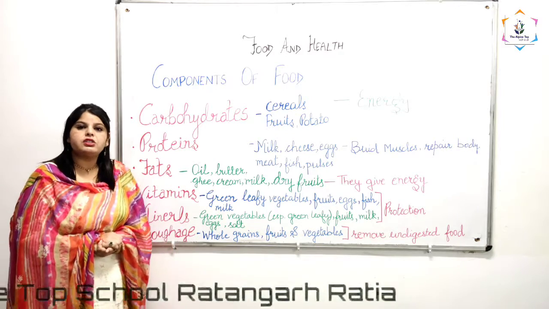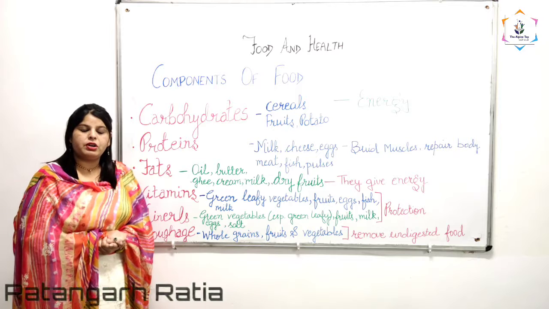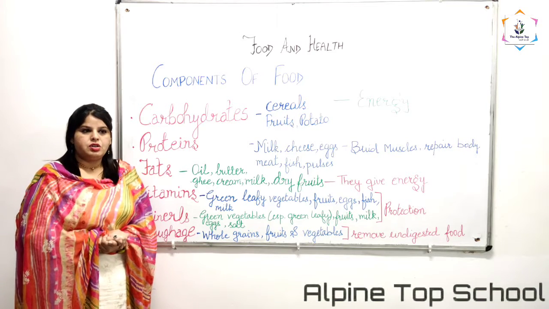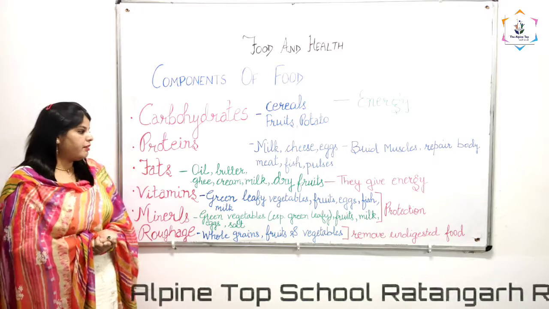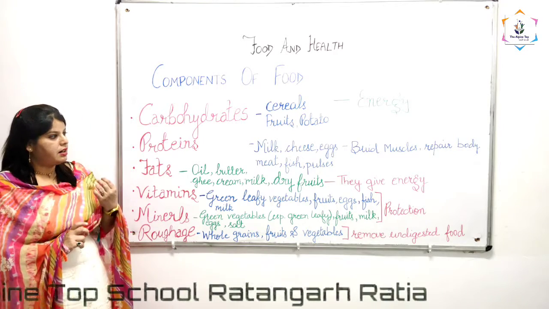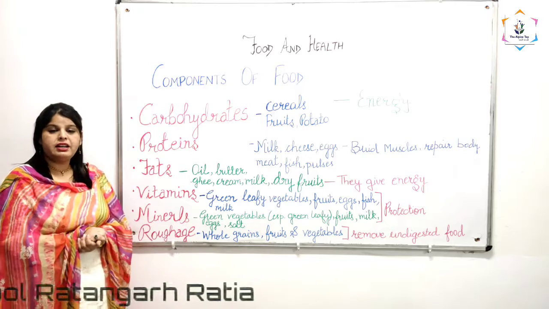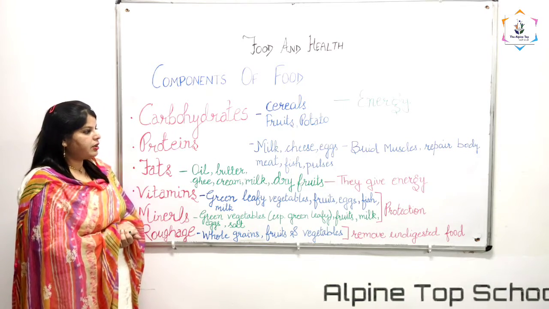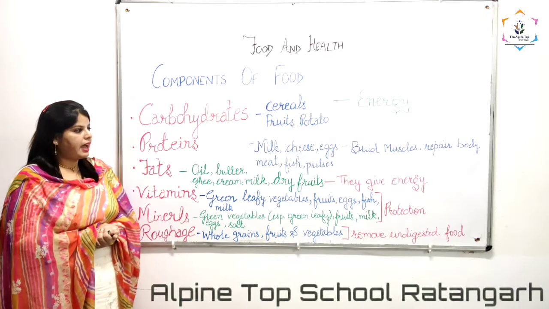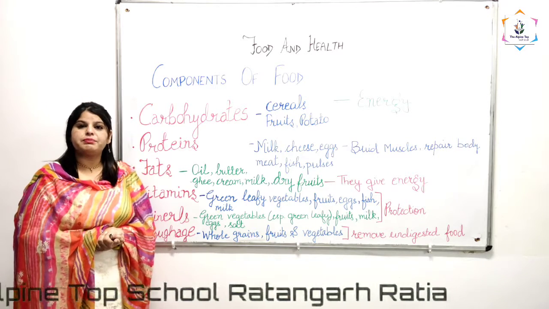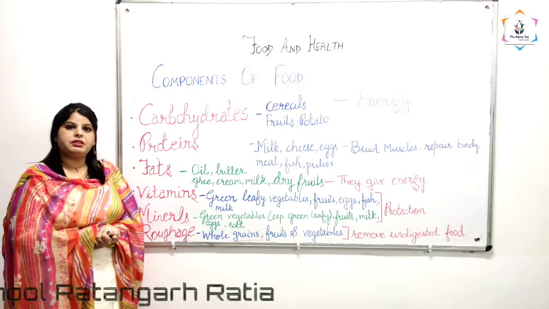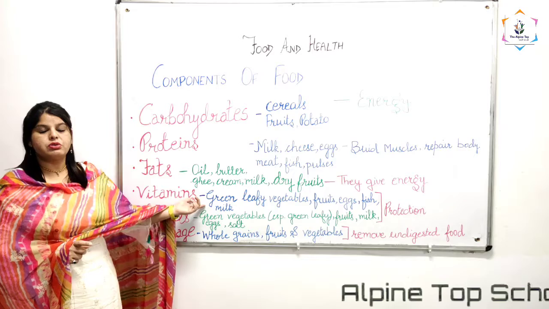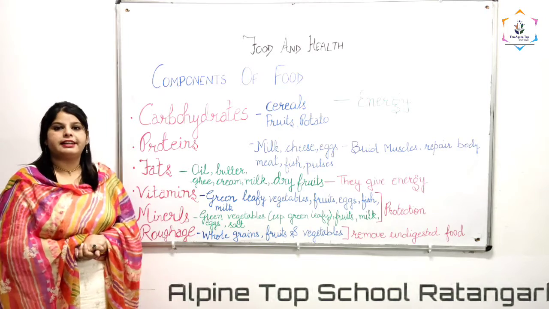For example, as you all know, the corona pandemic is going on, so different doctors are advising you to have vitamin C in your diet. How can you include vitamin C? You should not include synthetic medicines in your diet. You should include natural things. For example, you can add lemon in your diet, you can have lemon juice daily, a piece of kiwi, or a piece of orange also. So try to have them in their natural forms. Don't go for artificial or synthetic things.